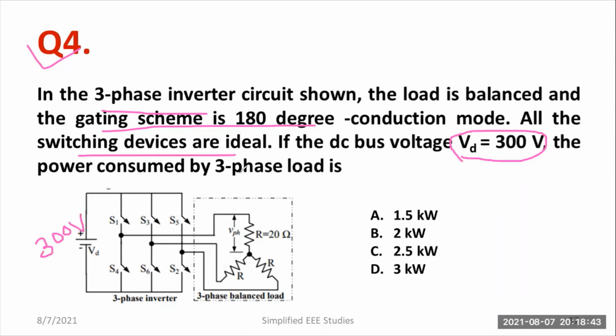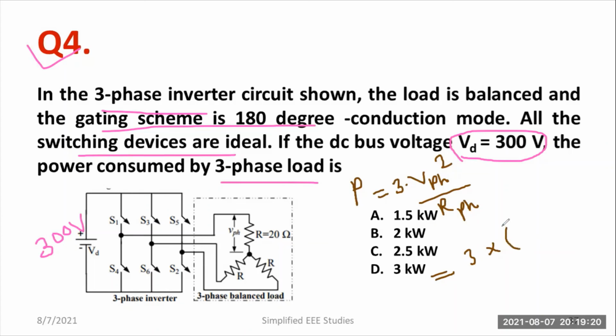What is the power consumed by the 3-phase load? You can use the general equation. Let me write the formula: P is equal to 3 into V phase square divided by R phase, where PH is the subscript for phase. Let me elaborate: 3 into, what is VPH?